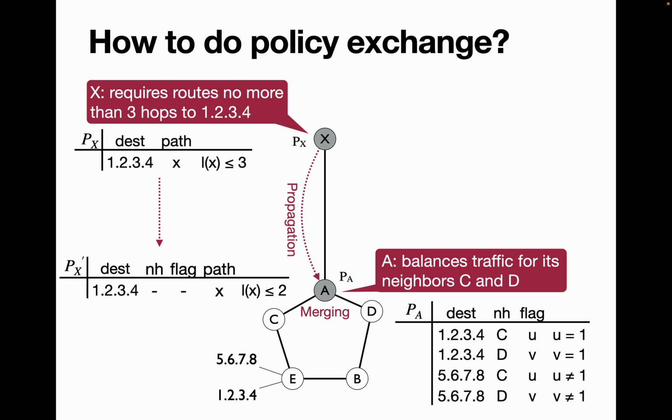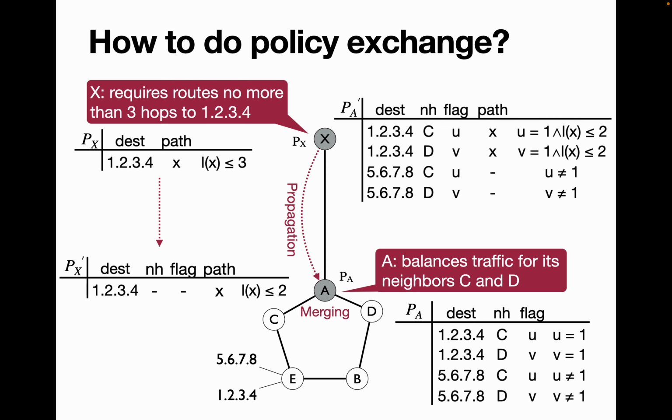After that, we do the merging, where we merge the 2 policies, the one that came in from node X and the one that is already the policy of node A. We now get 4 tuples, and the first tuple is the connection between the 2 policies, and U is now equal to 1, but we also have the additional condition of Lx being less than or equal to 2, and same for the next line. But among these 4 tuples, our second line is not satisfied, because if our next hop is D, then Lx will not be less than or equal to 2. So we remove that line, and now we have 3 satisfactory tuples.